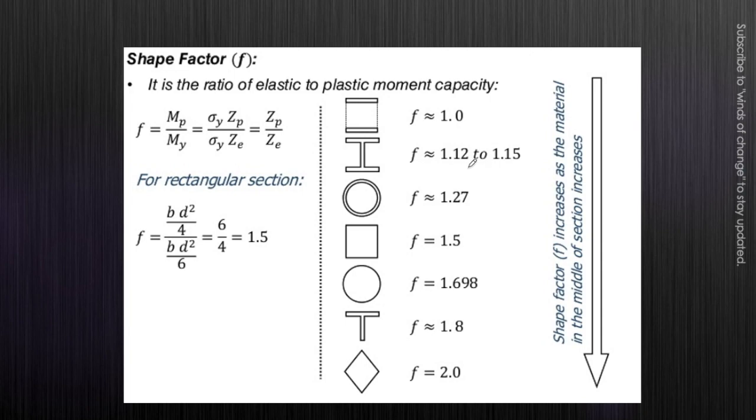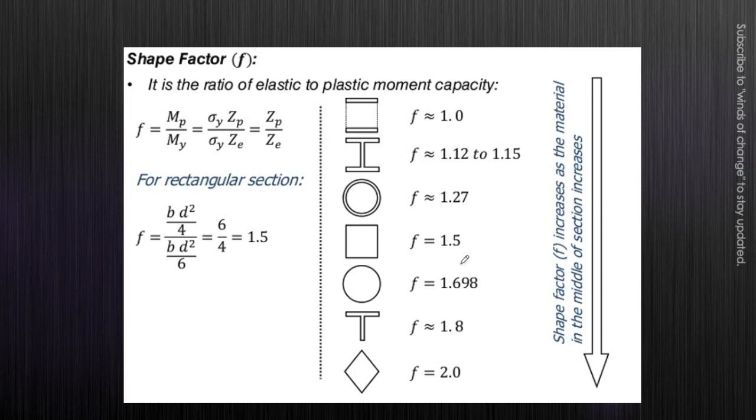Like for I section it is 1.12, for circular ring it is 1.27, for square section 1.5, circle it is 1.698 or about 1.7, T section 1.8, and diamond section it is 2. Memorize these shape factors also, that is the ratio of plastic section modulus to elastic section modulus.